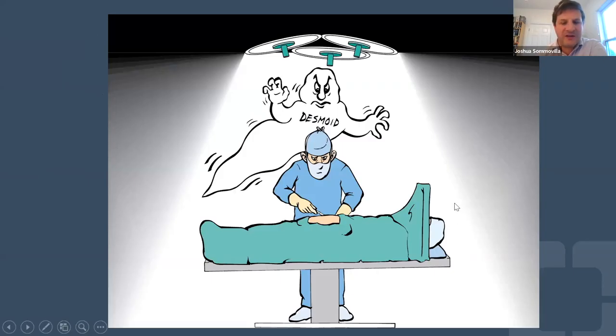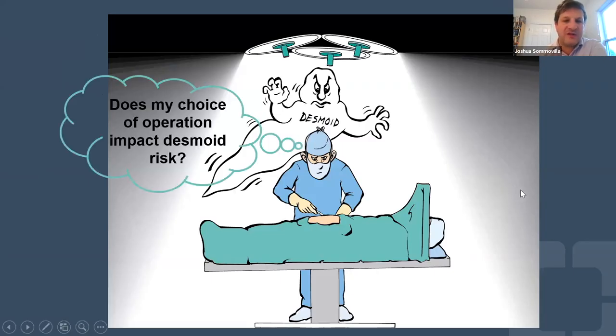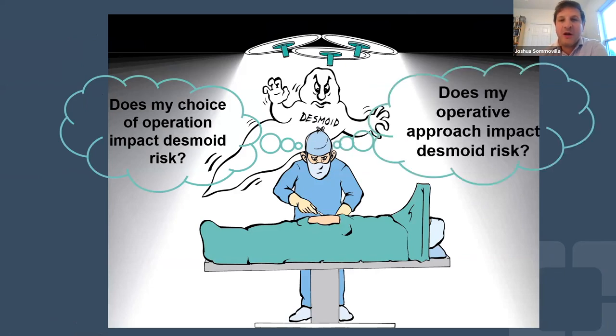When we're deciding on these operations as surgeons, we're always thinking about desmoid risk in patients with FAP. So one thing that we wonder is, does my choice of the operation that I'm going to do impact a patient's desmoid risk? And does the way that I approach it, so, traditional open surgery with a big incision, or what we commonly do now, laparoscopic surgery with small incisions and cameras and long instruments that we can use inside the belly, does that approach affect desmoid risk?